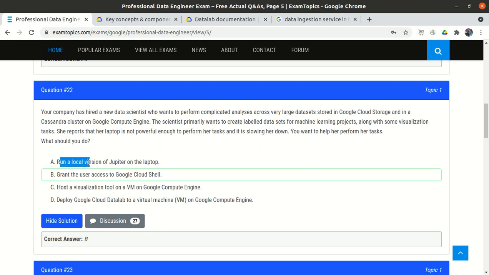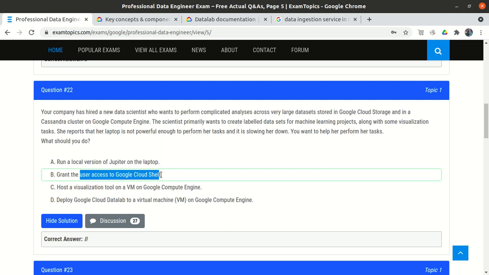Shall we suggest running a local version of Jupyter on the laptop? Definitely no, because in the question itself it is mentioned that her laptop is not powerful enough to handle a very large dataset, and it will slow down the process. And the question says we should suggest she use her own laptop. No, we will definitely not suggest that. So option A is totally wrong.